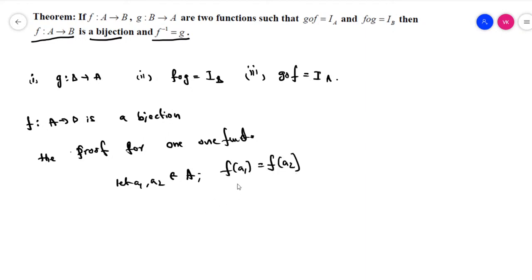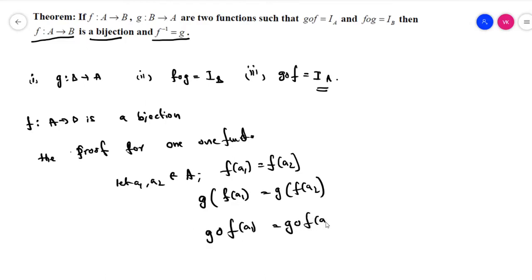Then we can write G of F of a1 is equal to G of F of a2, that is, G circle F of a1 is equal to G circle F of a2.